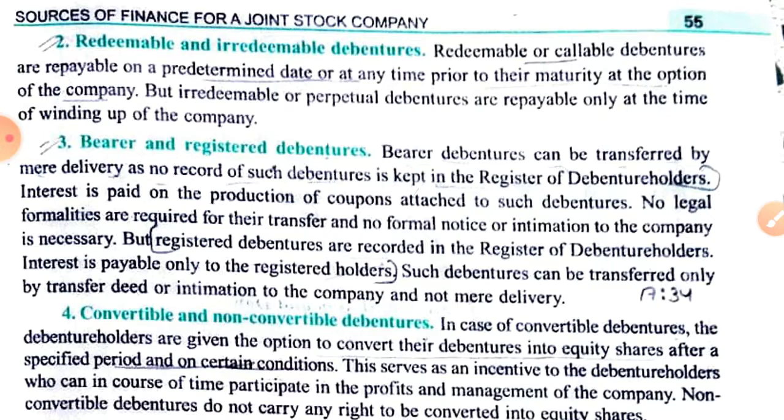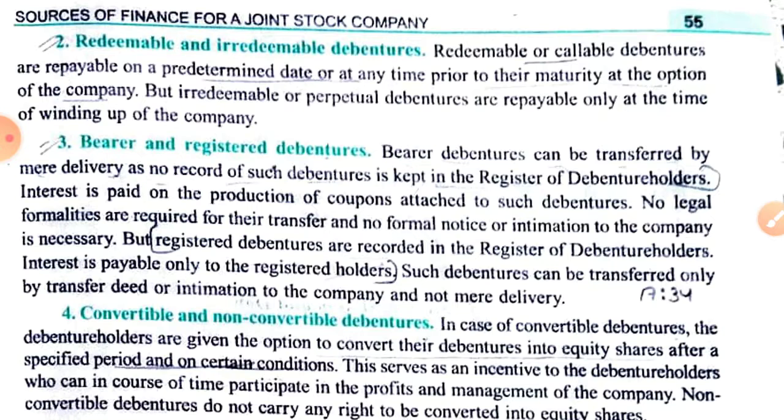But in case of registered debentures, the name of the debenture holder is mentioned and recorded in the register of debenture holders, and interest is paid to the person whose name is mentioned. It is non-transferable, meaning prior information must be given to the company. Only then can such registered debentures be transferred to a third person. Then convertible and non-convertible debentures.